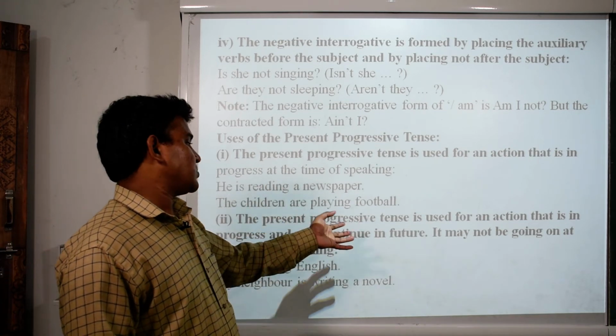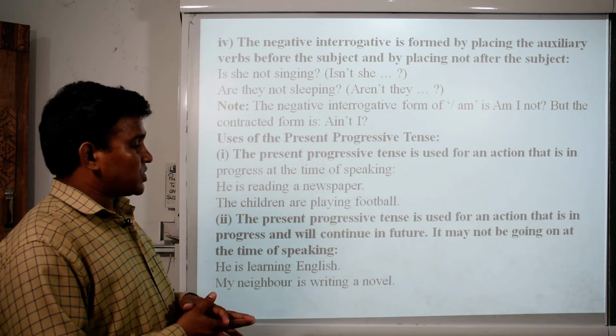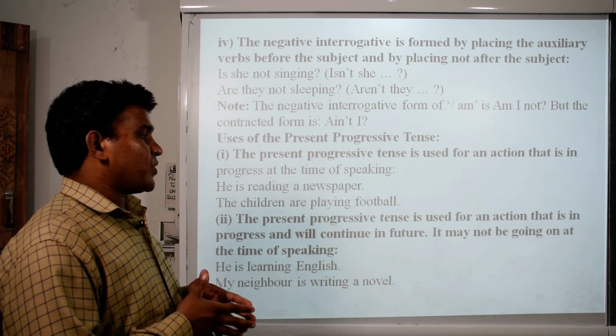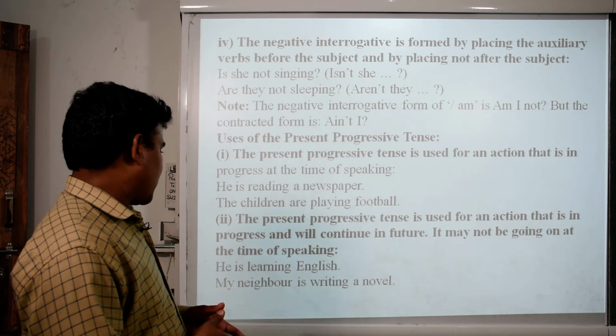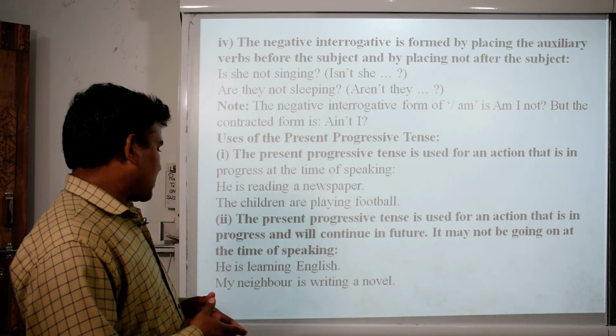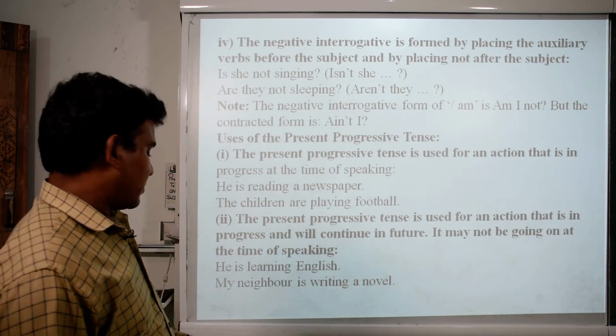The present progressive tense is used for an action that is in progress and will continue in the future. It may not be going on at the time of speaking. He is learning English. My neighbor is writing a novel.